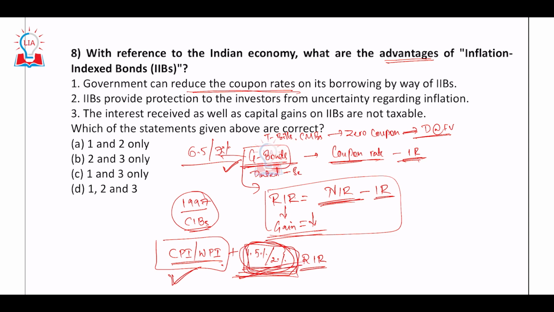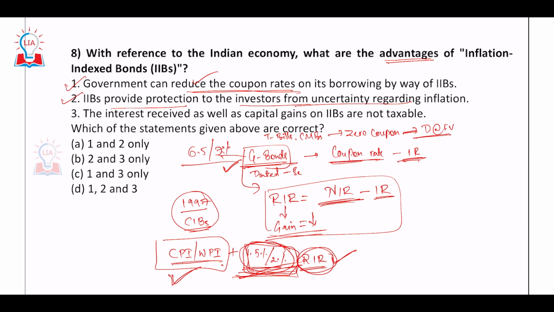This is the coupon rate, right? CPI plus 1.5% or 2%. Yes. So can it reduce? Yes, one is right. IIBs provide protection to investors. Why? You are going to clearly get the real interest rate, no doubt about it. So from uncertainty regarding inflation, 2 is right.